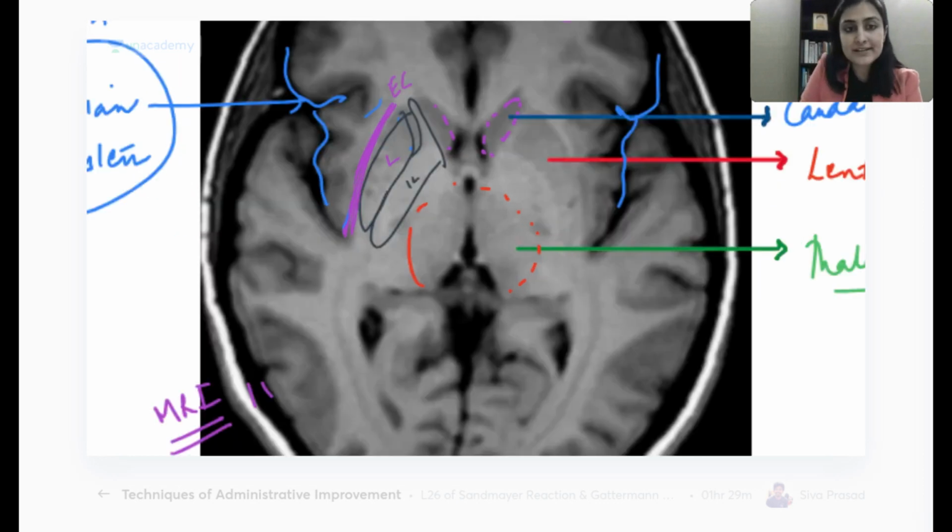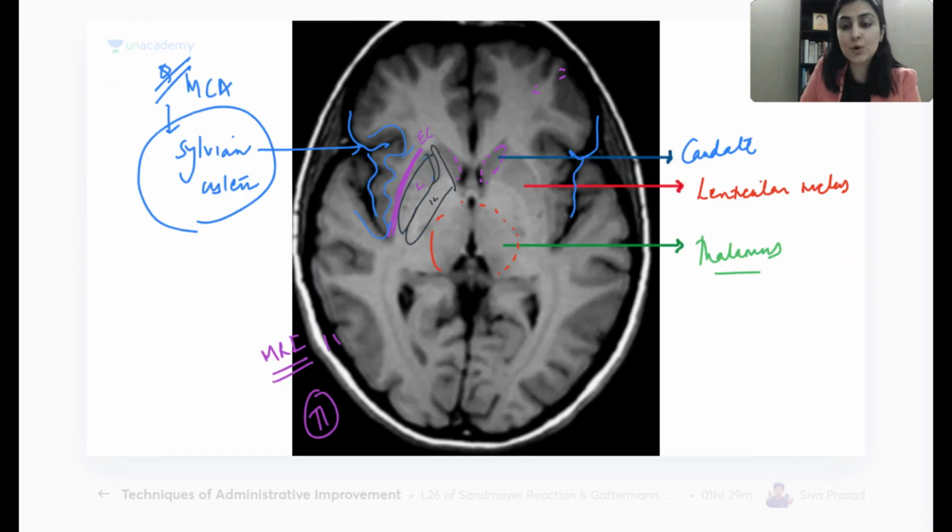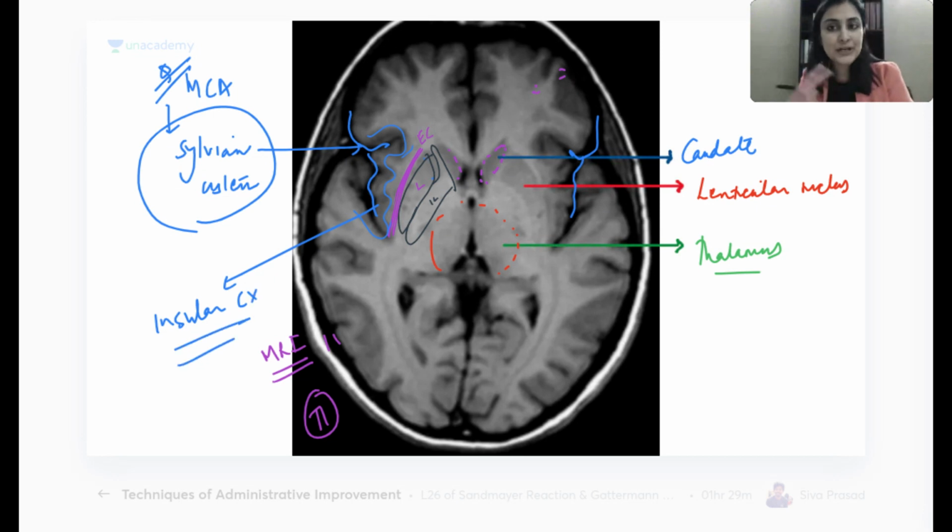Now, the cortex, the gray matter which borders the Sylvian cistern, that is called the insular cortex. Remember, this is your insular cortex. Okay? Adding on to our knowledge. So, basal ganglia done, internal capsule done, external capsule done. Then I have the Sylvian cistern and I have the insular cortex most laterally. One content of the Sylvian cistern, MCA. Okay? So, basal ganglia level is sorted for everybody.